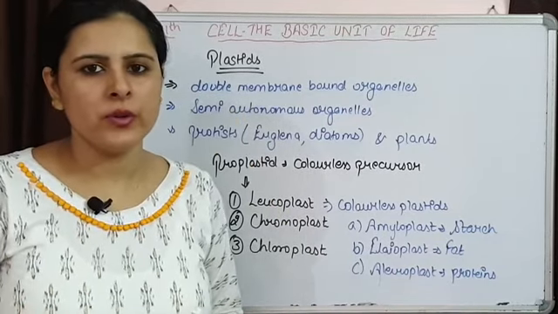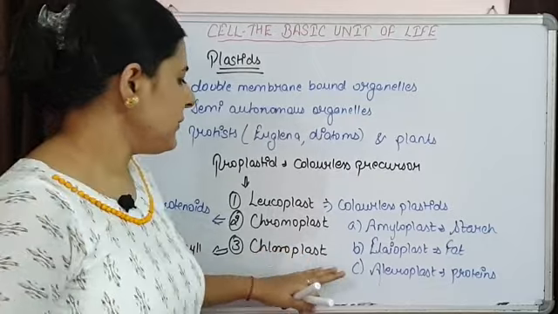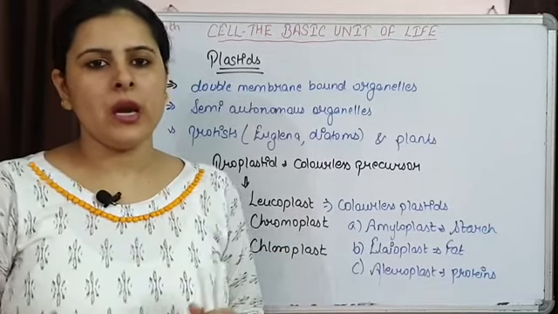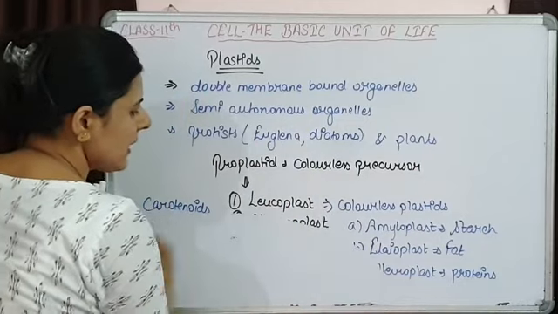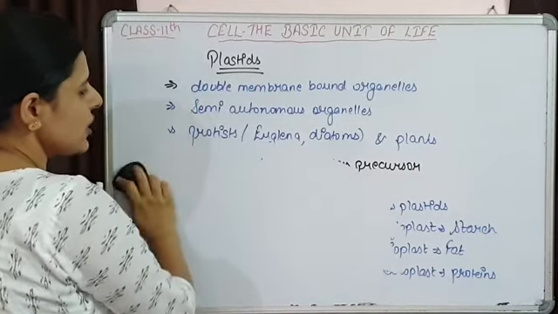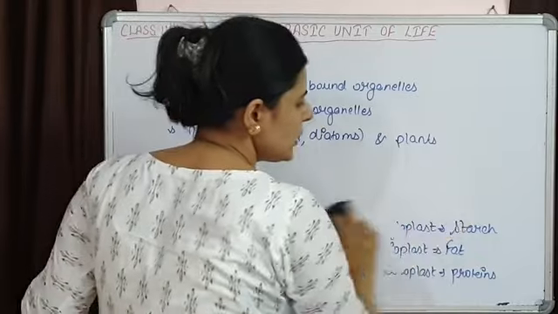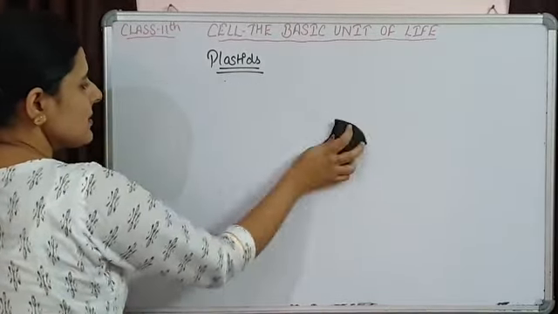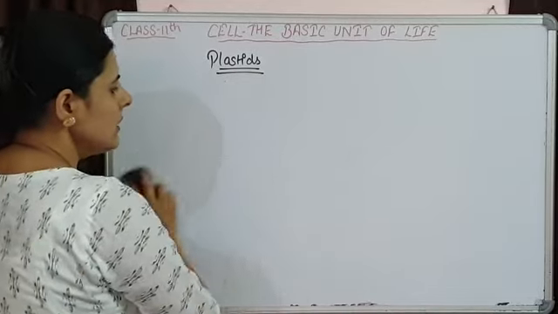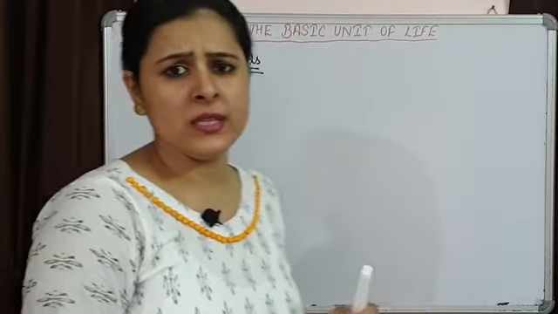So this is also known as the kitchen of the cell because it is involved in the photosynthesis process for the production of food. Now if we talk about the number of chloroplasts, most of the algae are having chloroplasts in them. There are different algae which are having only one single chloroplast, like Ulothrix and Chlamydomonas.